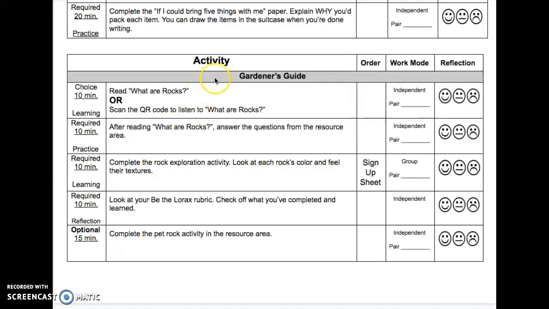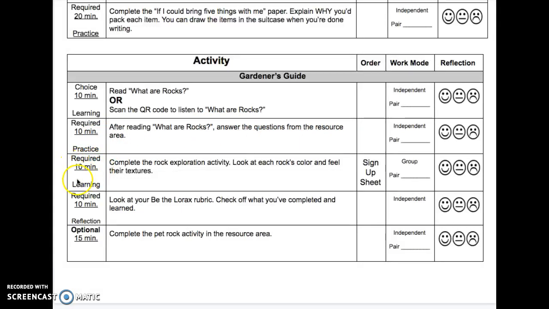The next activity is your gardener's guide. The first is a choice for 10 minutes, learning. Read What Are Rocks? or scan the QR code to listen to What Are Rocks? Required for 10 minutes, this is practice. After reading What Are Rocks? Answer the questions from the resource area.